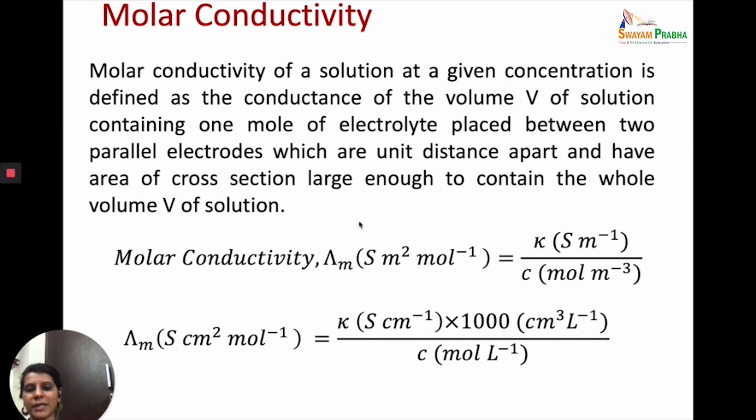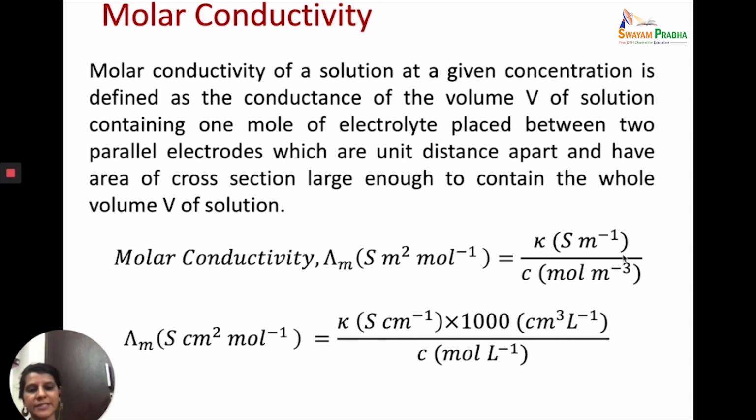So this molar conductivity, lambda m, is defined as kappa by C. What is the unit of kappa? Siemens per meter. Normally the SI unit of concentration is not used, but if the concentration C is expressed in SI units, then it will be taken as moles per meter cube.